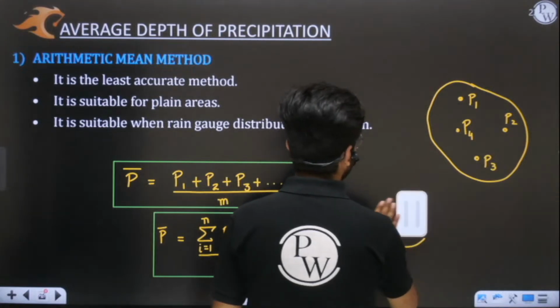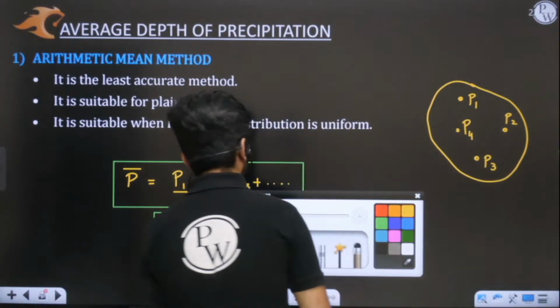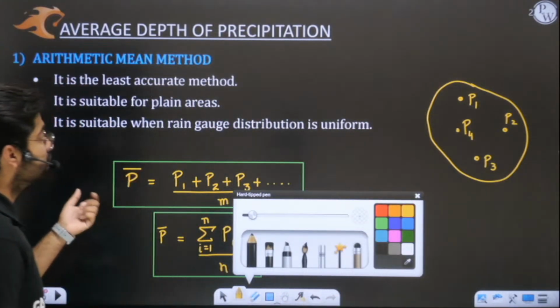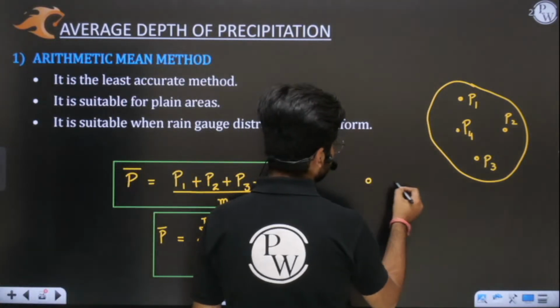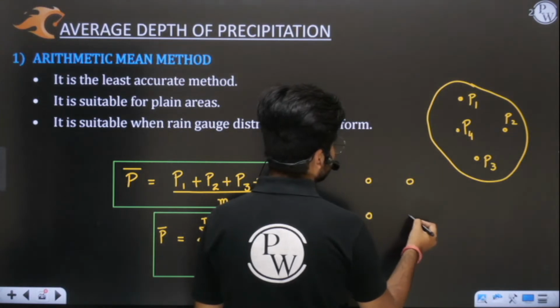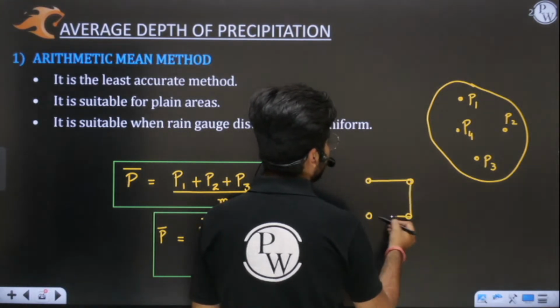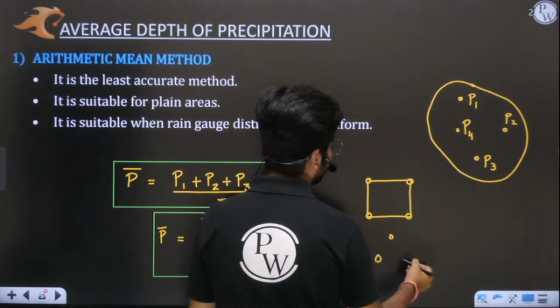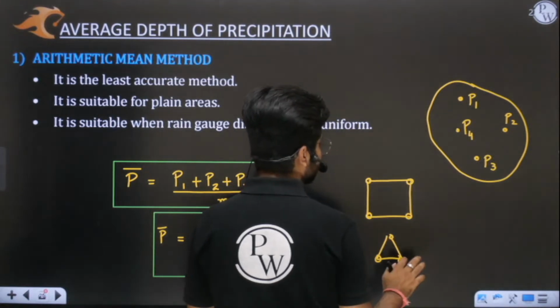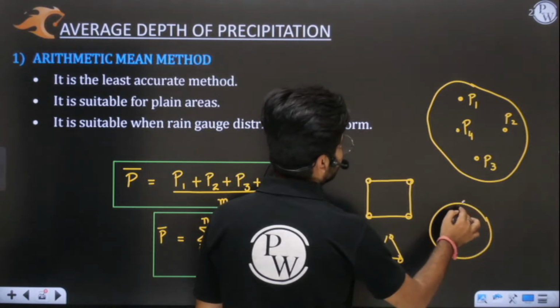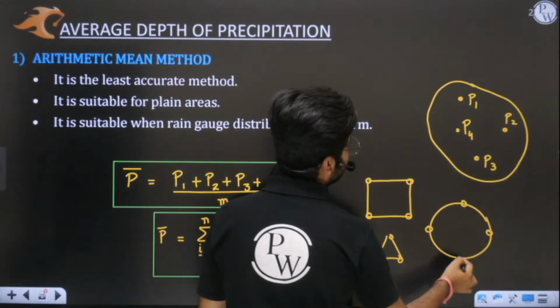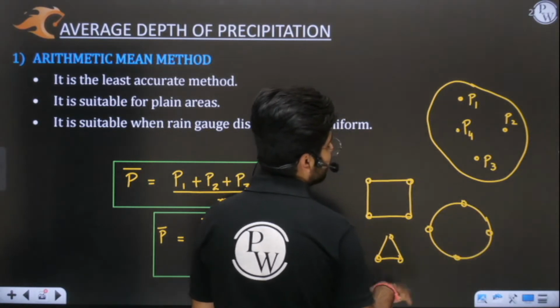Now what is the second case? You also need to understand that when the rain gauge distribution pattern is uniform, it means that rain gauges form some pattern, such as a square or a triangle. So this is a uniform pattern. Or let us say you have a circular catchment area and all the rain gauges are placed at 90 degrees to each other like this.